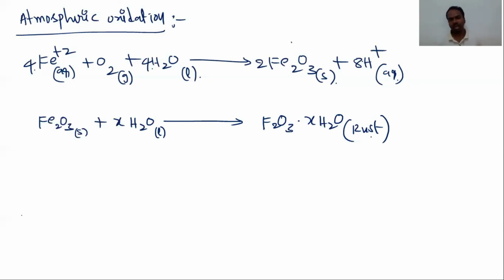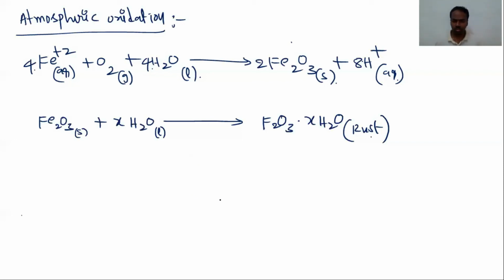But how can you prevent the formation of rust or corrosion? The simplest, easiest method is barrier protection by grease, oil and painting. Through this we can prevent rust. One of the important methods is galvanization.